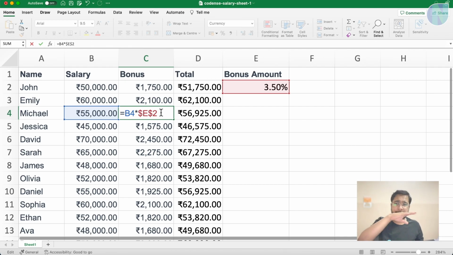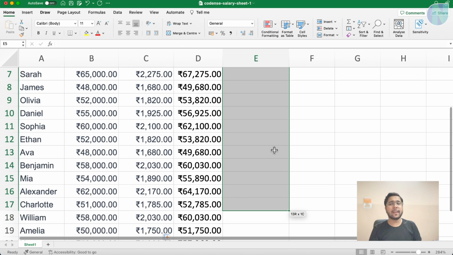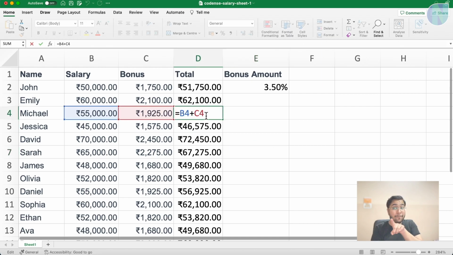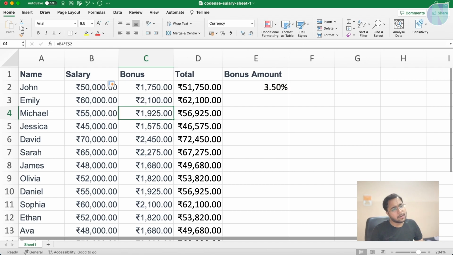So if you want to fix it row wise and column wise, put a dollar in both, and this is known as an absolute cell reference. So yes, these are the things with which you can fix the cell when writing the formula. If you have a normal reference like B4 and C4, it will automatically expand to B5, C5, B6, C6, B8, C8 like this. But when we want to make it fixed, we use this dollar, and when you expand it, it will remain fixed. So this is about cell referencing. That's all for this lecture.